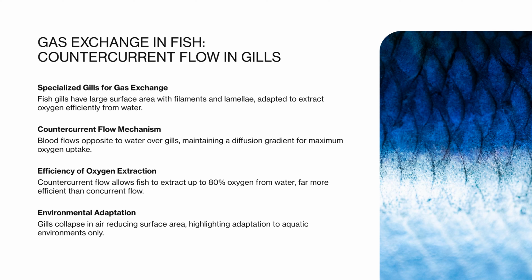As a result, fish can extract up to 80% of the oxygen from water, compared to much lower efficiencies if concurrent flow were used. Gills also have a thin exchange surface and a rich blood supply, both of which increase diffusion rates. However, gills are inefficient in air because the filaments collapse, reducing surface area.